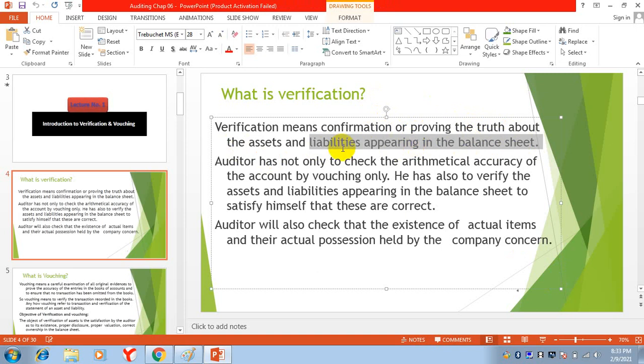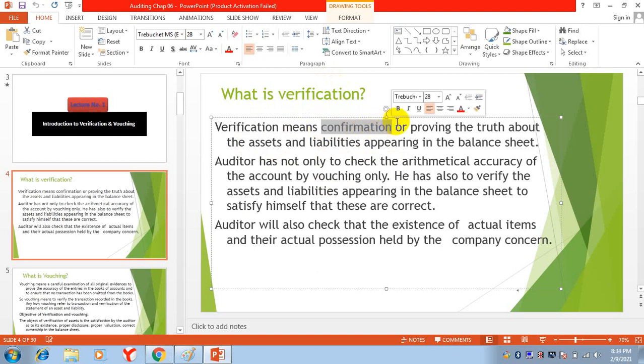Whenever we are making a balance sheet, there are two important items: assets and liabilities. And the purpose of verification is the confirmation.